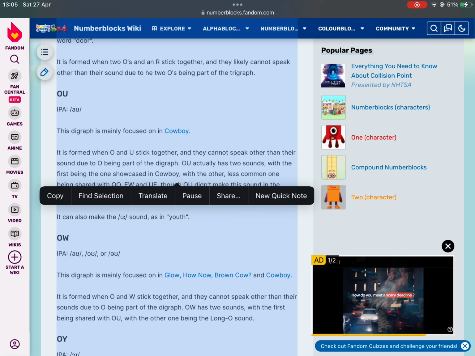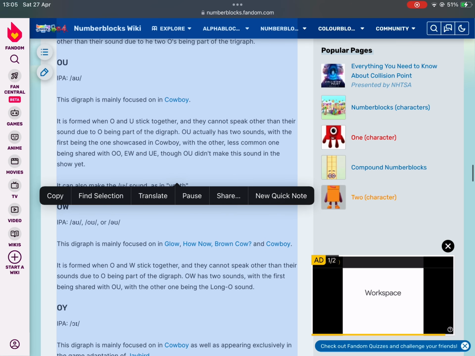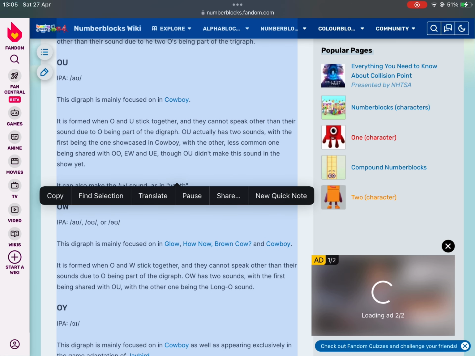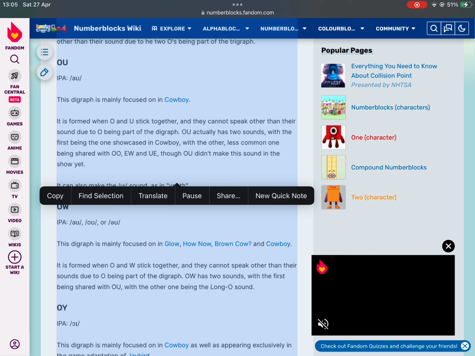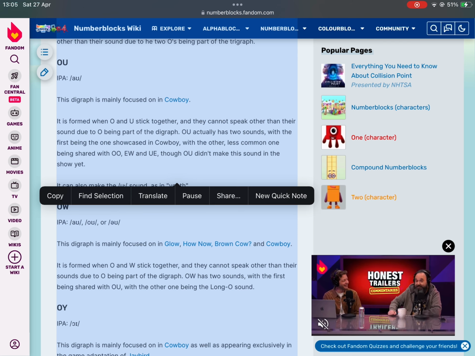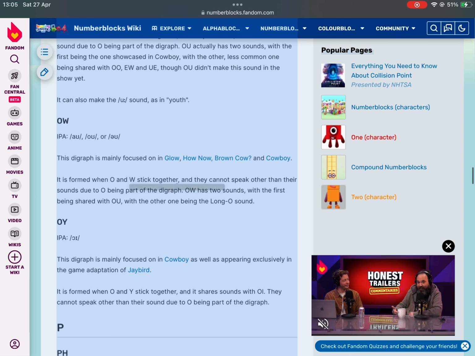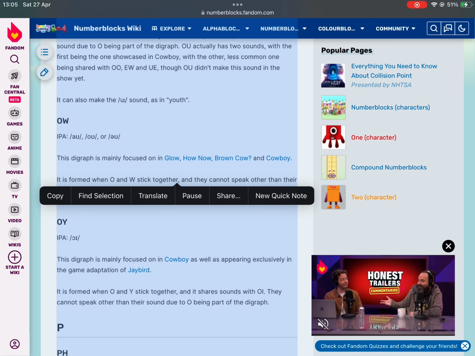OU, IPA. This digraph is mainly focused on in cowboy. It is formed when O and U stick together, and they cannot speak other than their sound due to O being part of the digraph. OU actually has two sounds, with the first being the one showcased in cowboy, with the other, less common one being shared with OO, EW and UE, though OU didn't make this sound in the show yet. It can also make the U sound, as in youth.